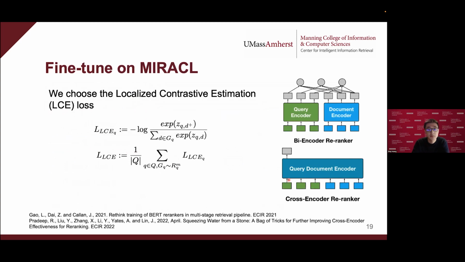According to the previous study, instead of using cross-entropy loss with one negative example, we choose this localized contrastive estimation as the loss function. Basically, the idea is for each query, instead of just using one negative example, we sample a group of negative examples from the top-ranked documents. Again, we apply this loss function to both the bi-encoder and the cross-encoder model.